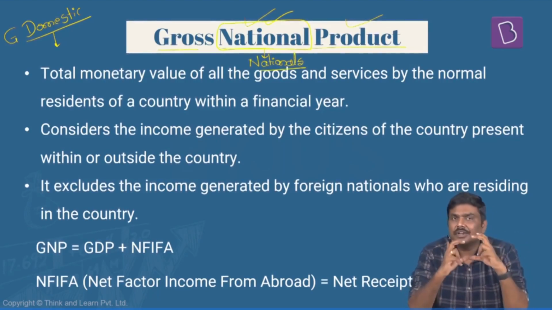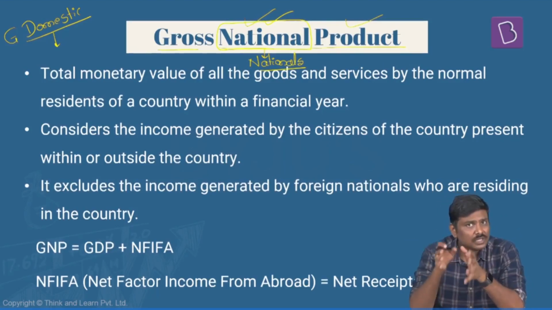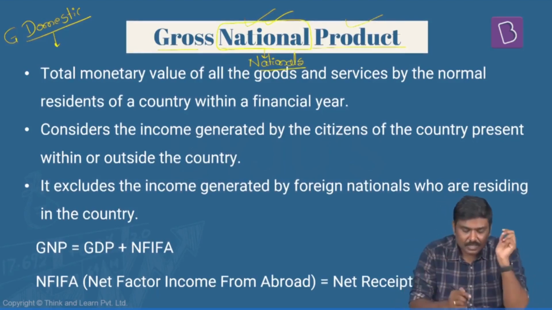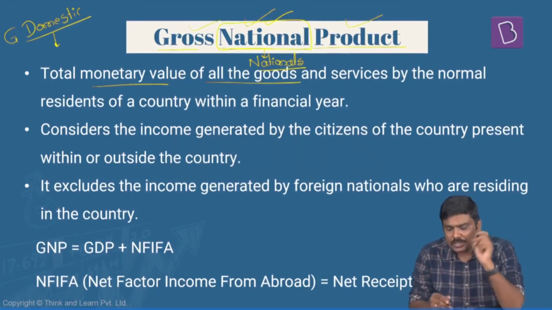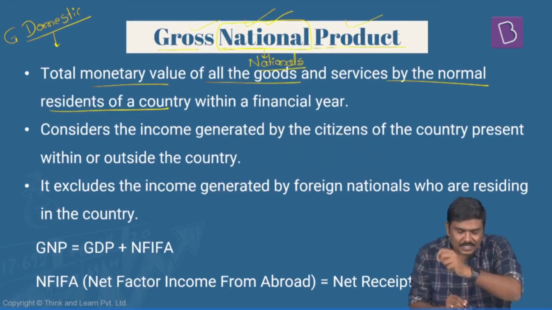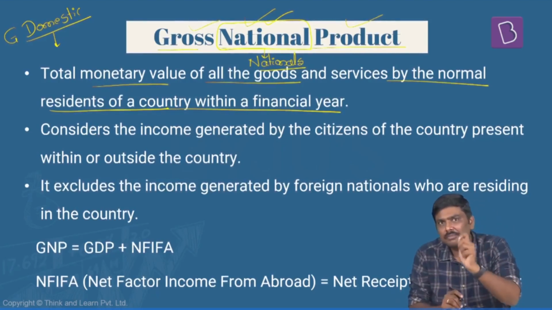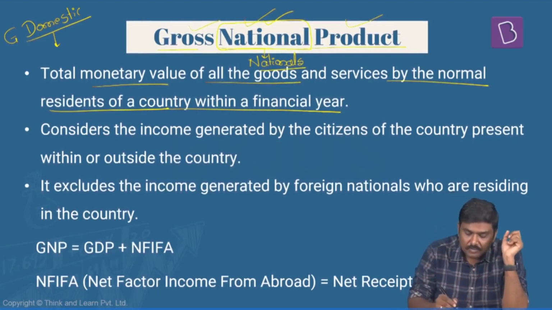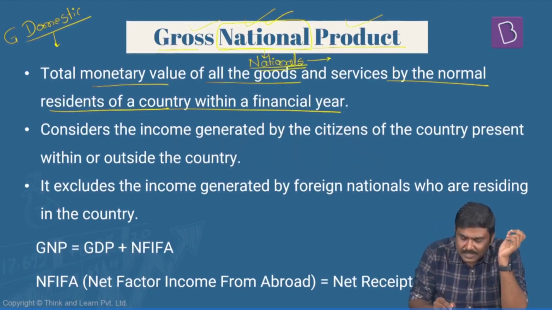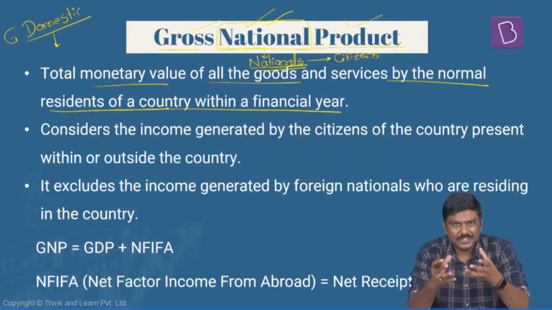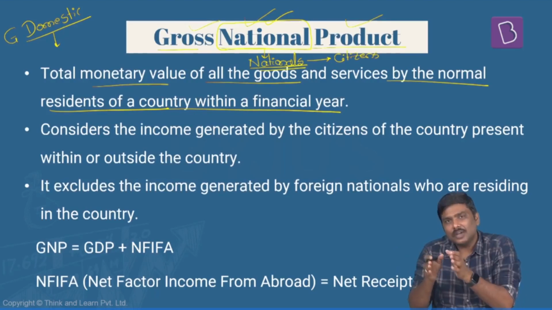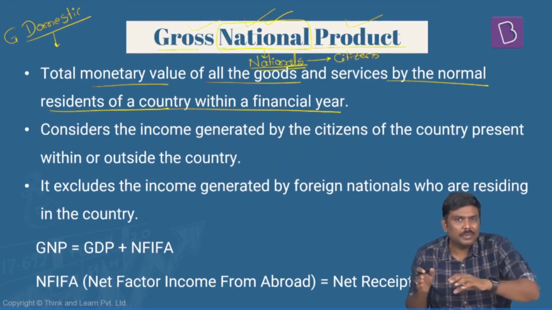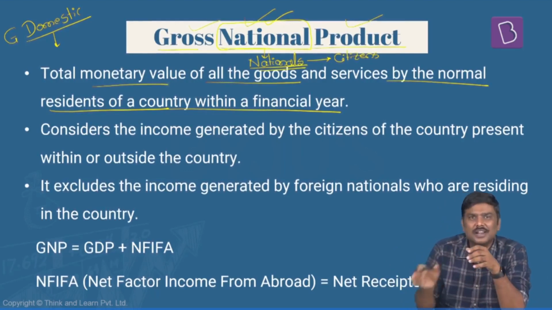In GDP, we are considering the total market value of goods and services which are produced in India. Whereas in case of gross national product, we are considering the total market value of all the goods and services produced by the residents or the nationals of a particular country within a particular financial year. Now understand this. When I say nationals, I could consider citizens or residents of a particular country. Generally, the definition for a resident in the calculation of GDP is this: if a foreign national is there in India for a period of less than 1 year, then he is not considered a resident of India.